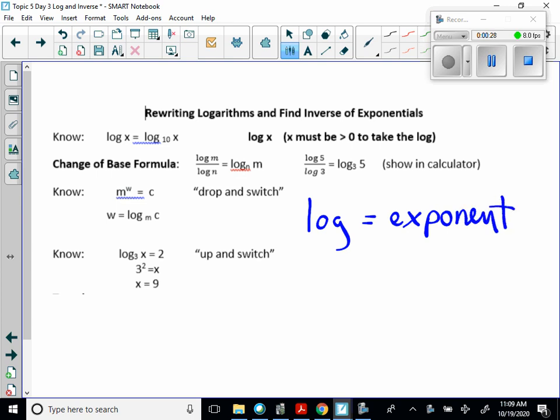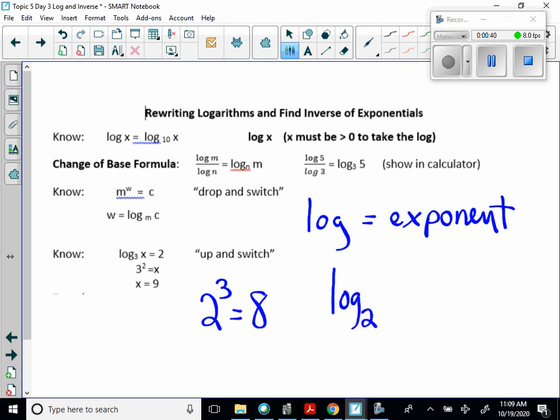What I mean by that is if I say something like 2 to the third is equal to 8, and I wanted to rewrite the expression using a logarithm, I would say log base 2 of 8 is equal to 3. Okay, so let's just look at these two expressions for a second. We said, well, 2 was the base here. This is log base 2. Okay, 3 was the exponent here. Well, a log is always equal to an exponent. And then 8 is the number you're comparing the base 2 to.